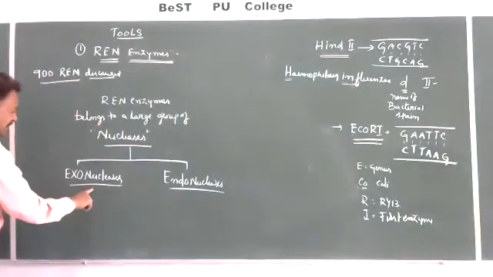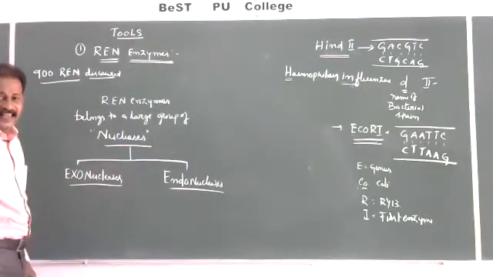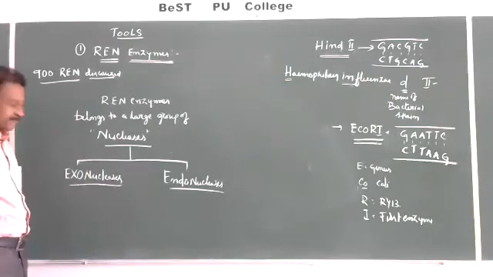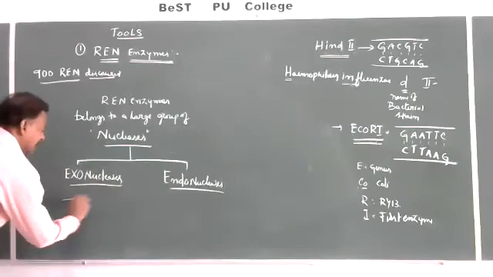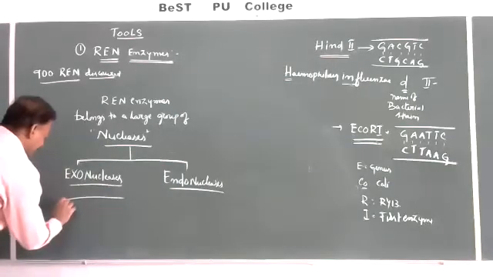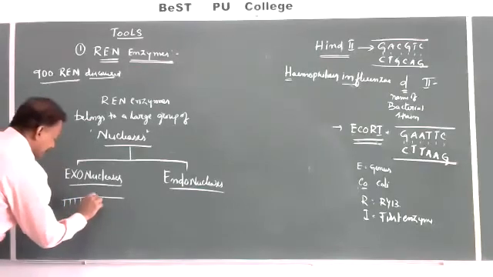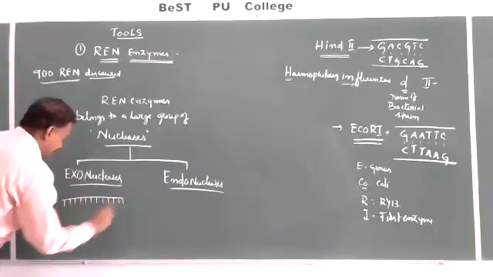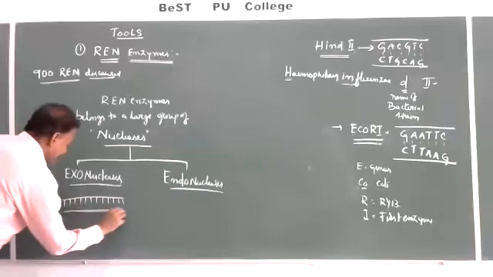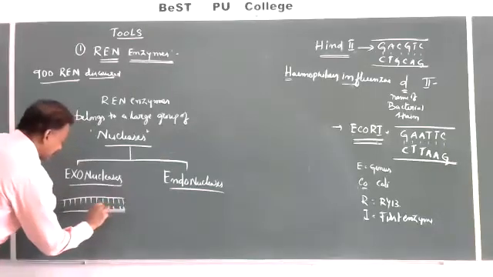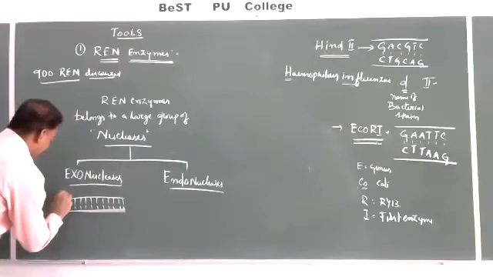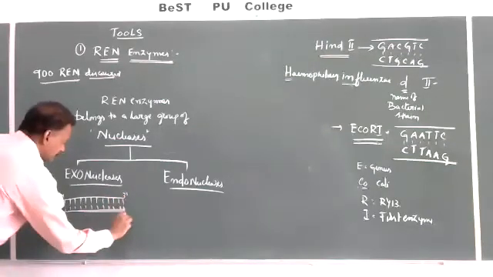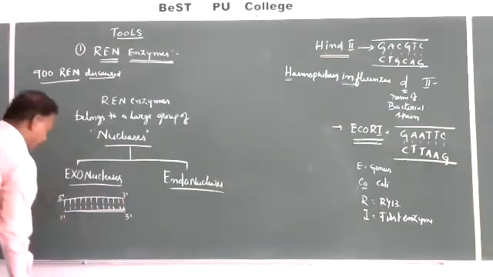Exonucleases will cut the DNA, maybe single stranded DNA or double stranded DNA, at the ends. For example, these are the two strands, 5' to 3' and 3' to 5'.